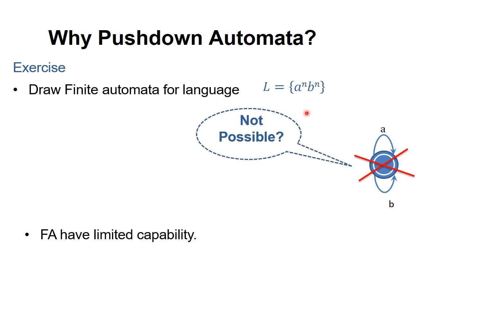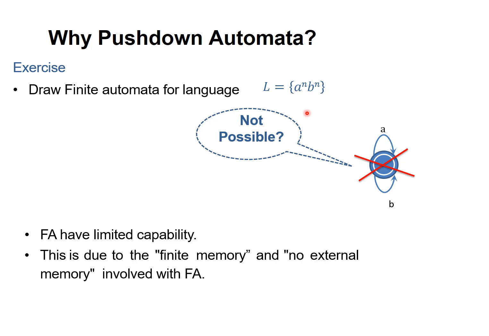The reason is that it has limited capability and also a finite memory. It has a tiny memory. No external memory is involved with the finite automata. Because of these two reasons, it is not possible to construct a finite automaton for the language L equal to a^n b^n.